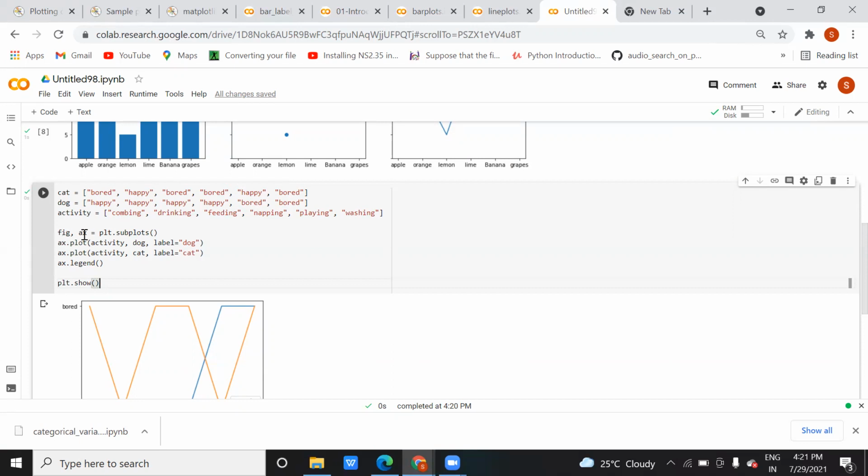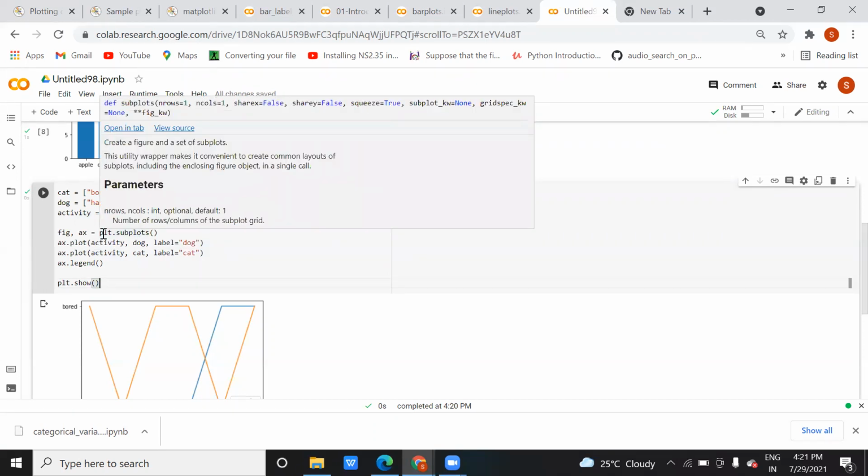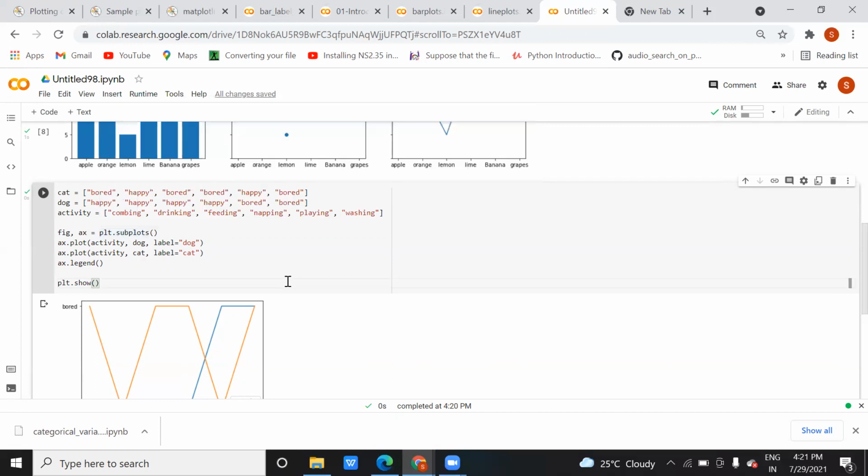Now here you have taken figure and AX. This figure and AX will be assigned with plt, which you have taken earlier, the pie plot, and this subplot. It will draw the subplot on this by calling this subplot function of matplotlib. So this subplot here means how many graphs, how many subgraphs you have. Subplot means subgraph.